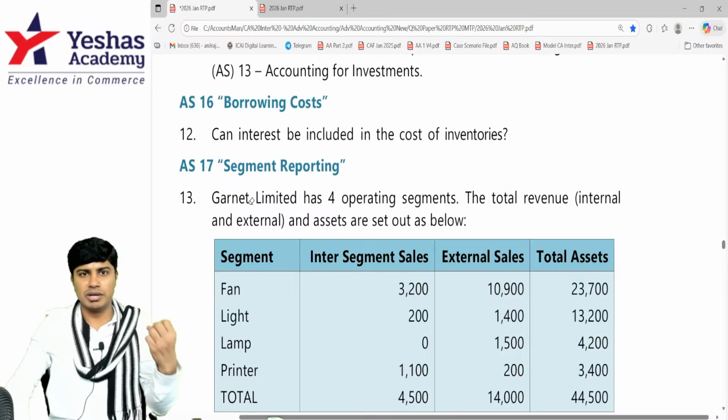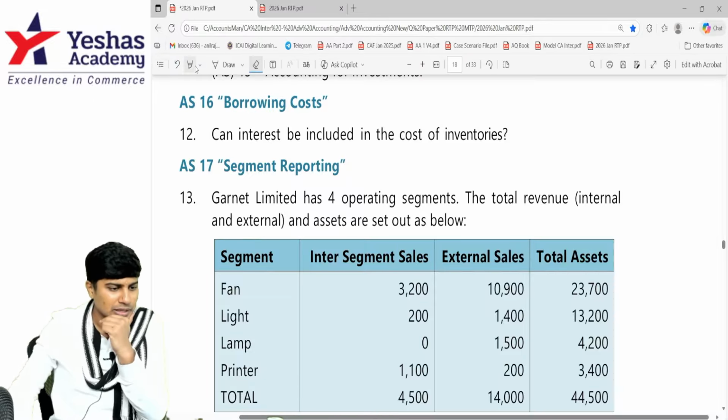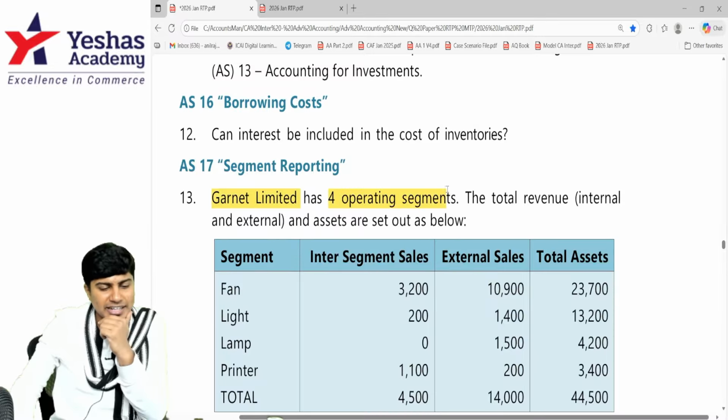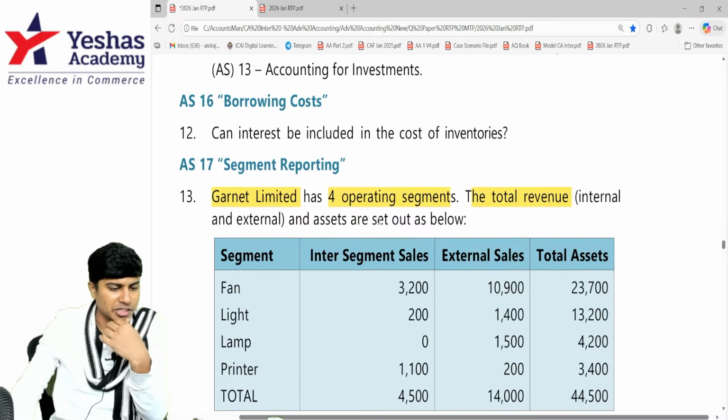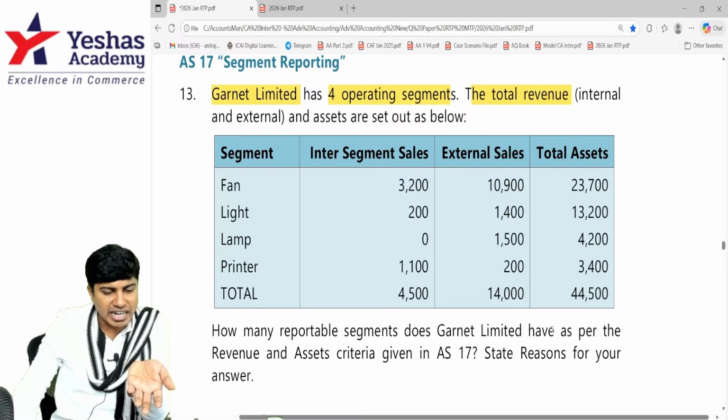We're now solving question number 13, which is on Accounting Standard 17, segment reporting. Garnet Limited has 4 operating segments, with total revenue, internal and external both, given. The assets are also given. How many reportable segments does Garnet Limited have as per the revenue and assets criteria in AS 17?